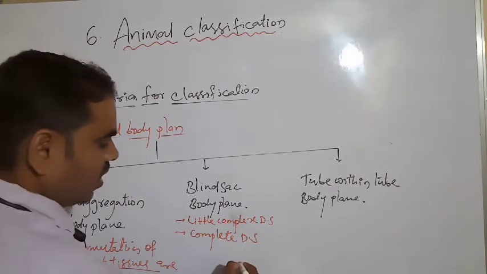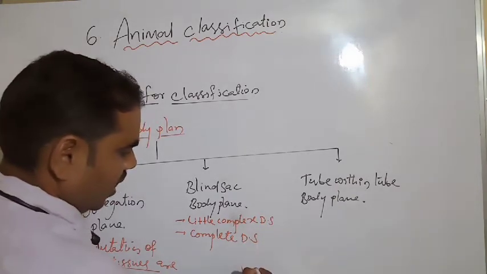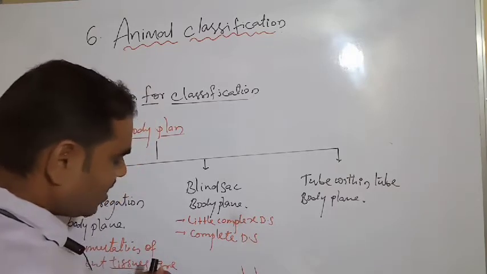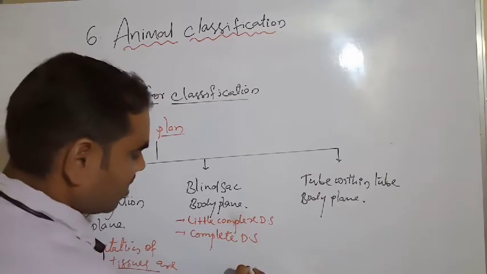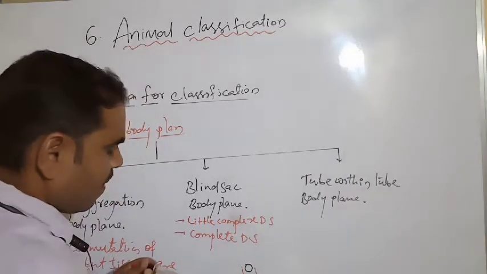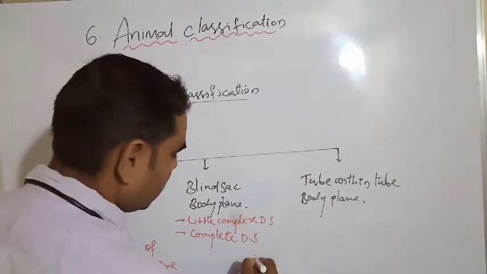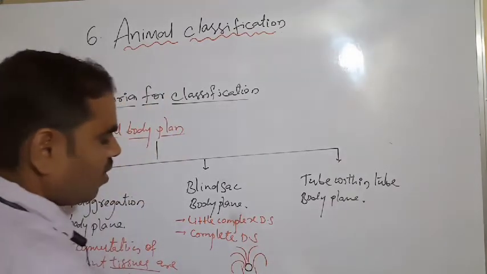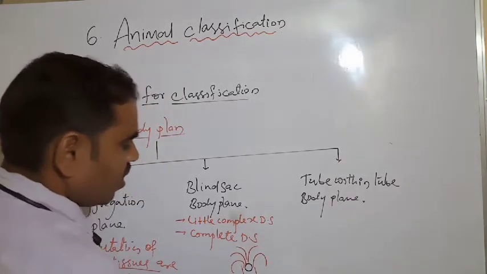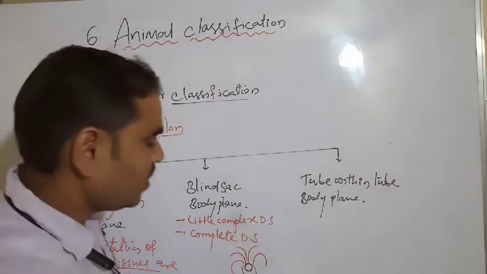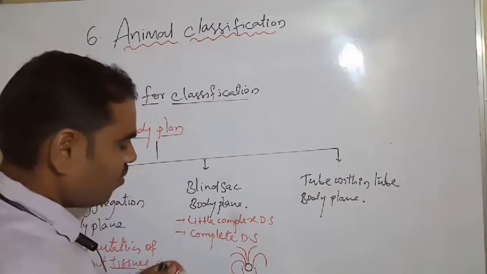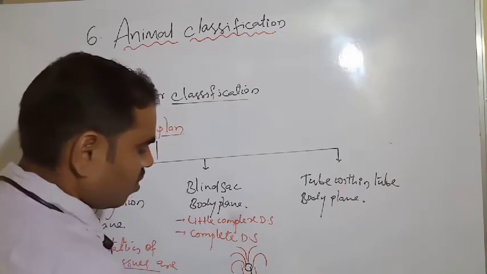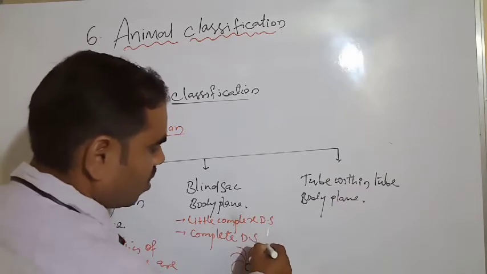For example, we have to see Hydra. See here, this Hydra has tentacles. See, this mouth is there. This Hydra is getting food substances through the mouth.